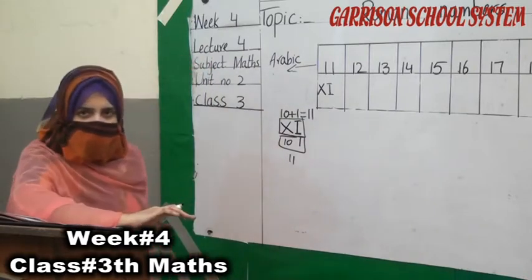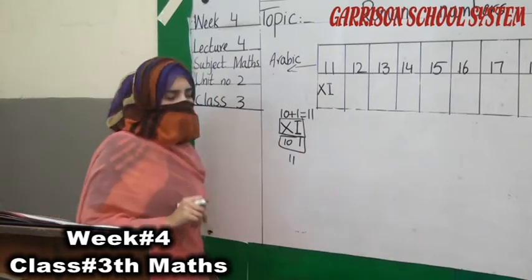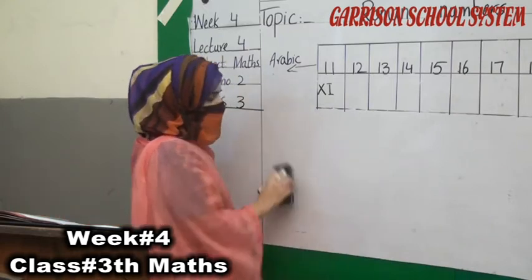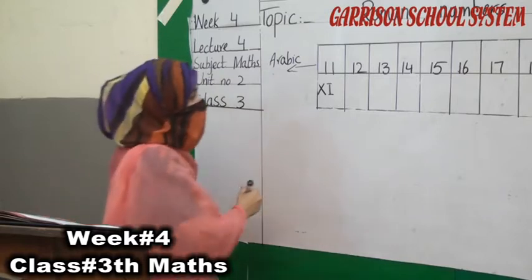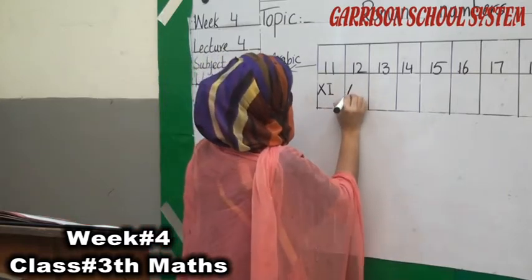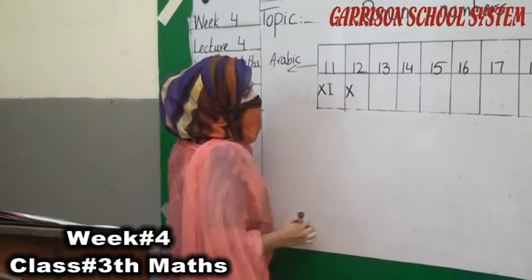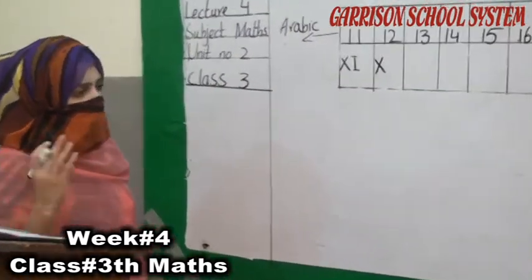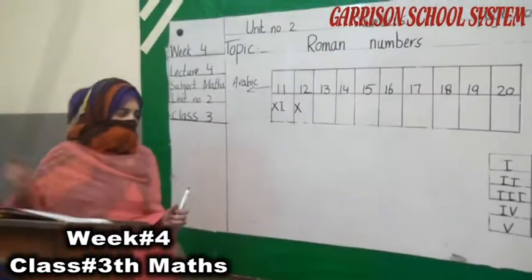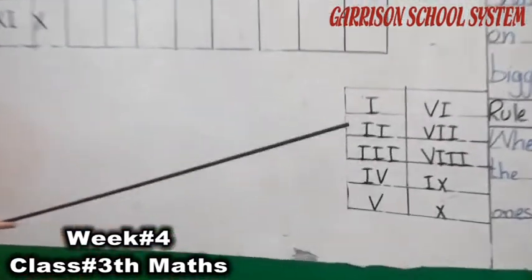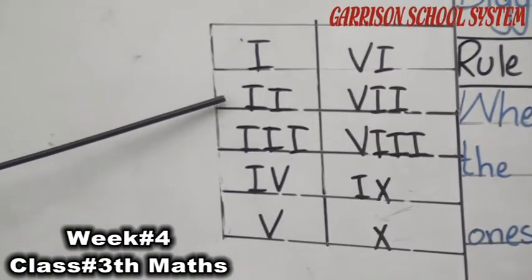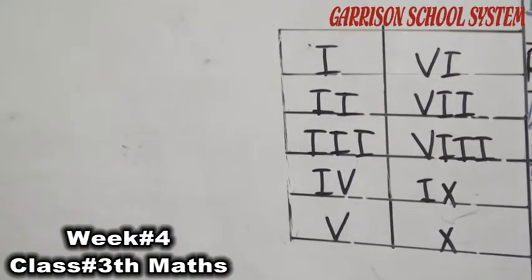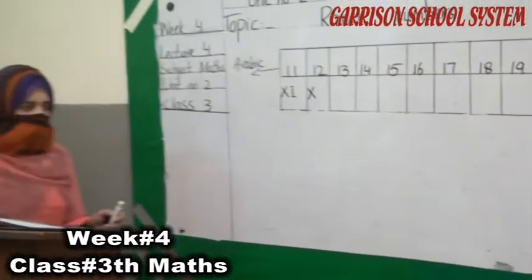Understand, students? Clear? Now move to the number 12. What should we do now? First of all, we have to write the symbol of 10. Which is the symbol of 10? X is the symbol of 10. Okay, students? Now, what is the symbol of 2? As you know, look at this chart. This is the symbol of 1 and this is the symbol of 2. These two I's are representing the number 2.